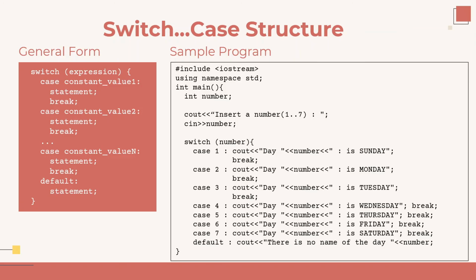And it will be going until the 7th case. Then, if the number that inserted by user is not a number from 1 to 7, the program will run the default statement to print there is no name of the day that matches the number inserted by the user.